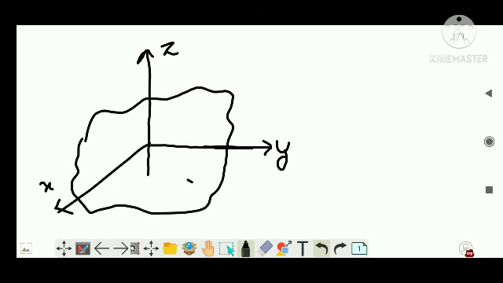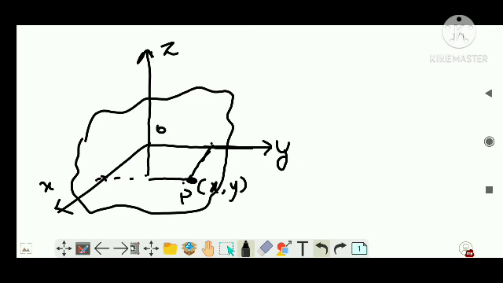Let us consider a point here as P. It has two coordinates, x and y, so its position is like this, with coordinates measured from the x-axis and the y-axis. Clear? Now the rotating axis is about z, passing through O.